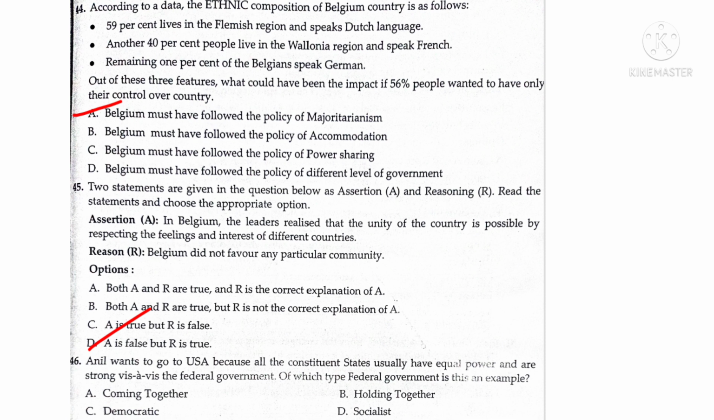46th one, Anil wants to go to USA because all the constituent states usually have equal power and are strong vis-a-vis the federal government. Of which type of federal government is this an example? Answer is A, coming together.